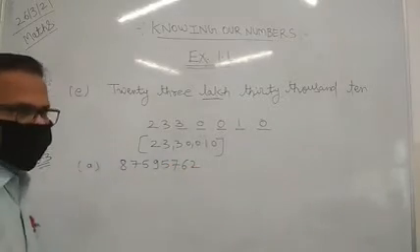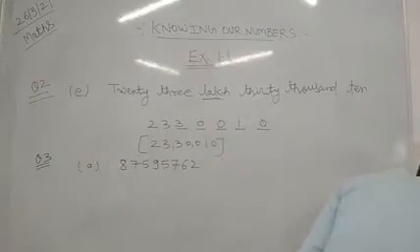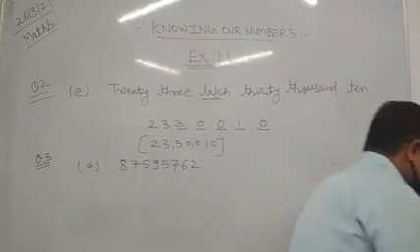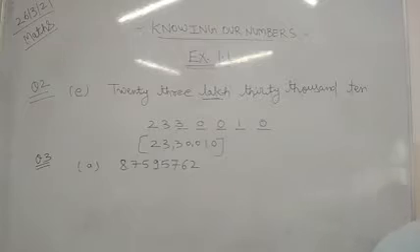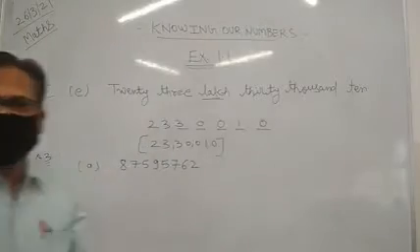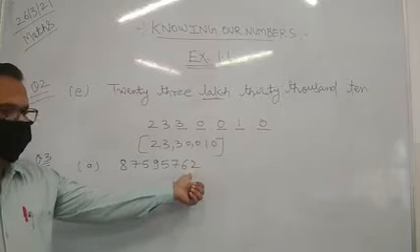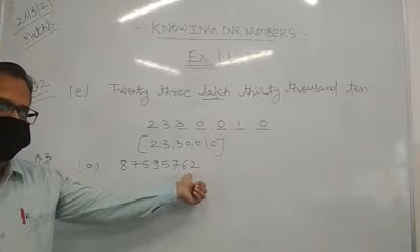That is the number given to us. First of all we should insert the commas in the Indian system, and after that we will write the name in the Indian system.